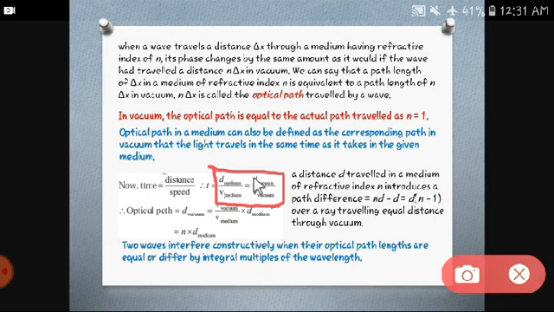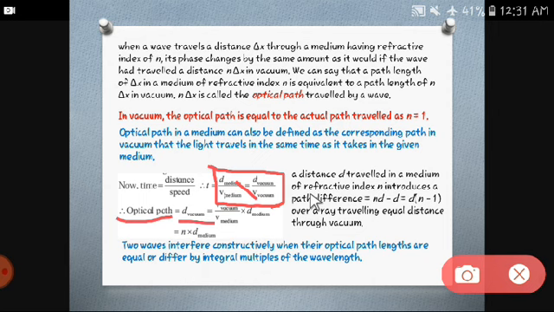So d vacuum is d medium into v vacuum divided by v medium. That is, v vacuum divided by v medium into d medium by cross multiplying. We are just shuffling the equation and we get d vacuum, which is nothing but the optical path, n d medium.